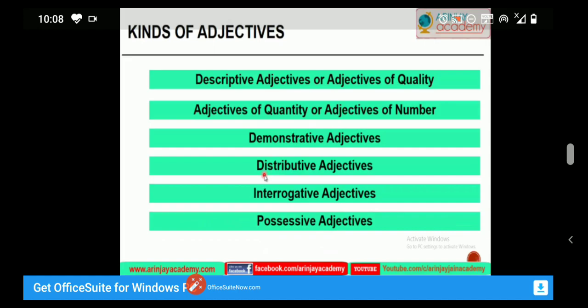Now students, let us have a look at different kinds of adjectives. Descriptive adjectives or adjectives of quality. Next, adjectives of quantity or adjectives of number. Next, demonstrative adjectives. Next, distributive adjectives. Next, interrogative adjectives. And next, possessive adjectives. These are the kinds of adjectives. Now students, we will look at each of these adjectives one by one.